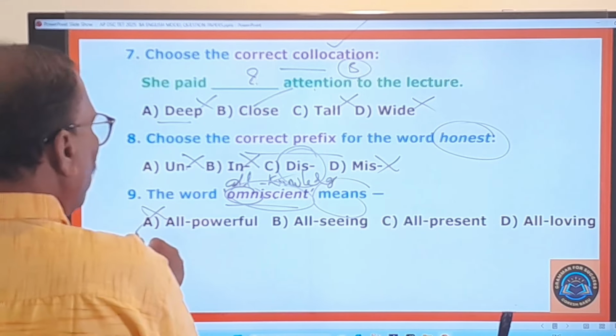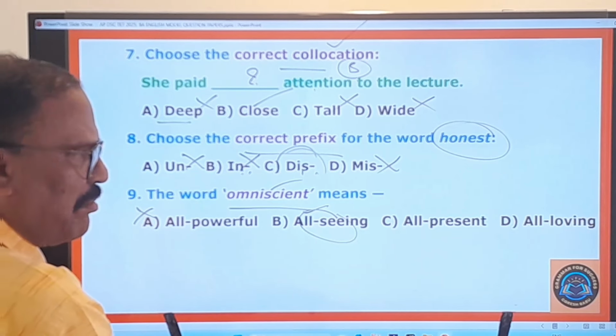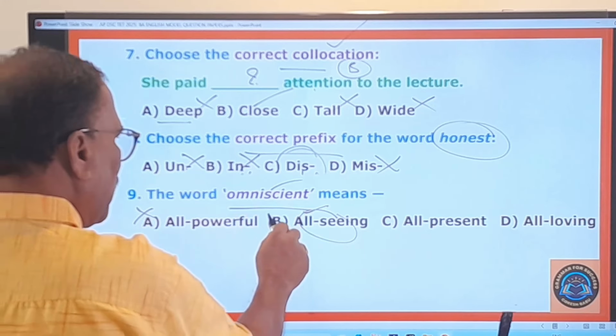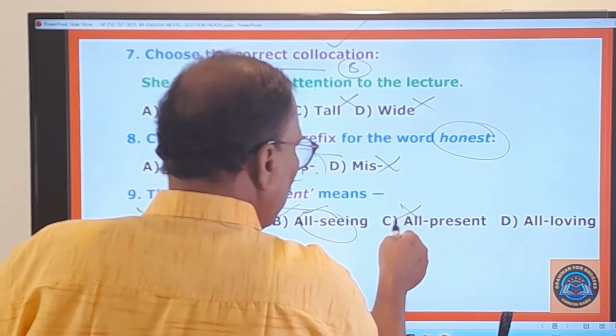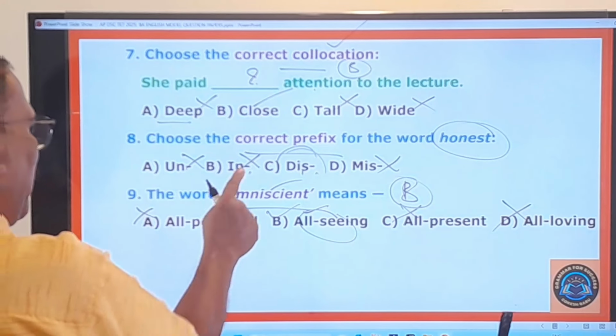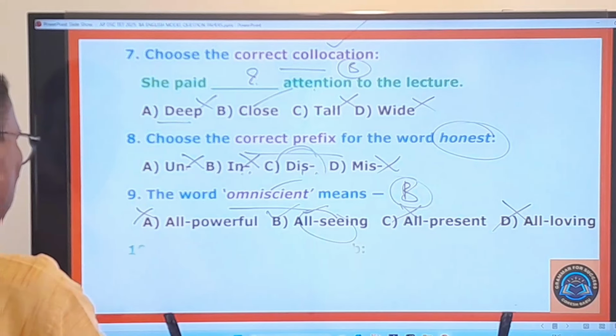All powerful, no. All seeing. God knows everything means God can see everything. Because he knows everything means he sees everything. So therefore, omniscient means all seeing. All present, no. All loving, no. So therefore, your answer is the B1. Omniscient means all seeing, all knowing. You go to the 10th question.